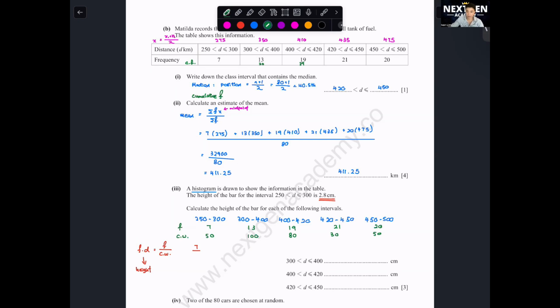Okay, I see Deborah writing already, the value. The first one, what is the value of this? You take 7 divided by 50. This is the working that you need to do. 7 divide 50, 0.14. This one, 13 over 100, 0.13. 19 over 80, 0.2375.